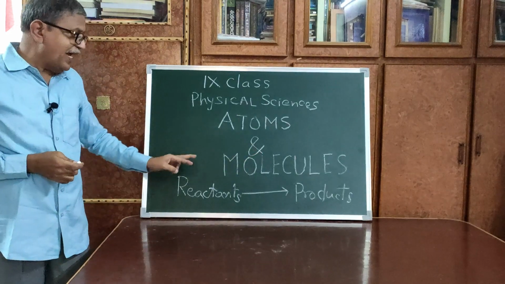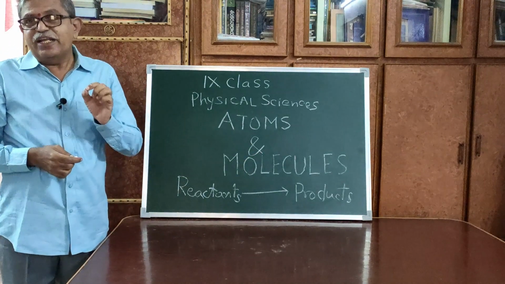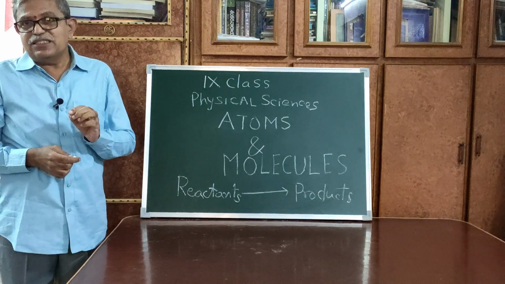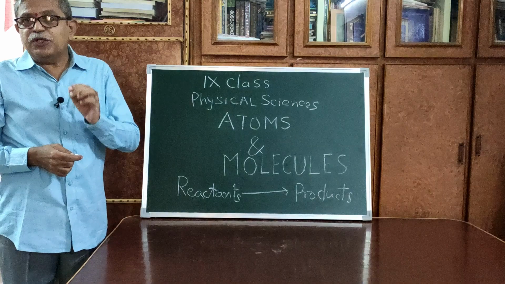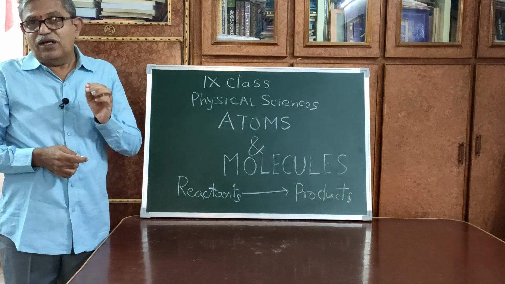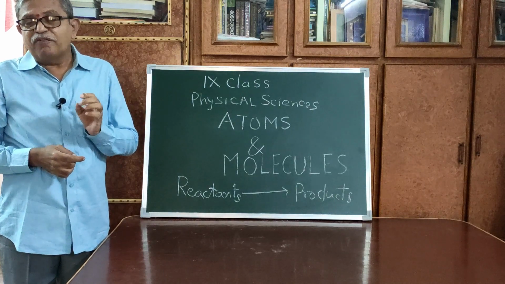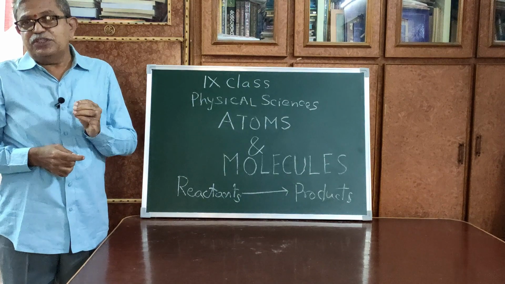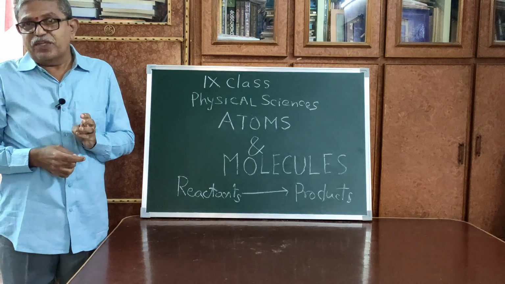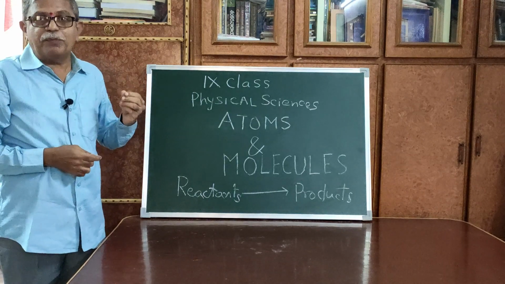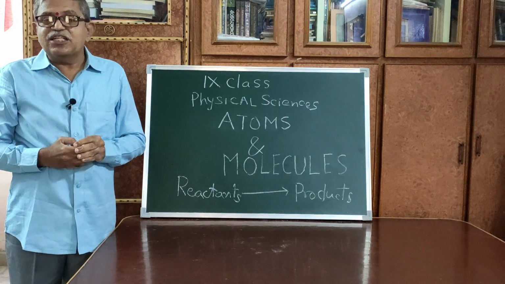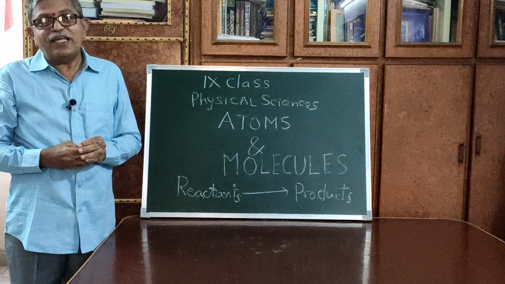So based on these reactants and products, a French nobleman, namely Antoine Lavoisier, proposed a law in chemistry, that is the law of conservation of mass. Mr. Antoine did many experiments on combustion reactions. After studying these reactions, he found out the weights of the reactants and the products. So based on this, he proposed the above law of conservation of mass. That's why he is called the father of modern chemistry.